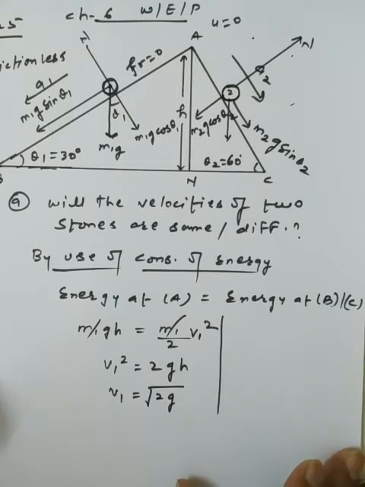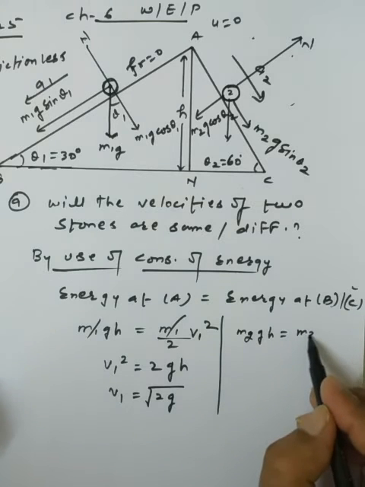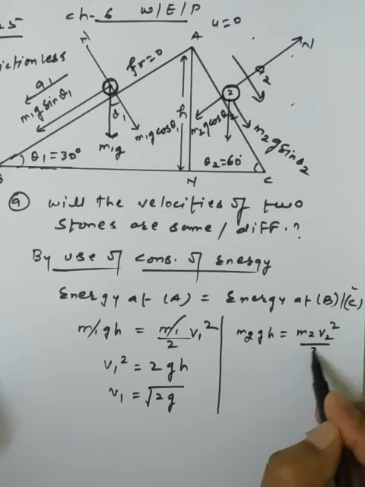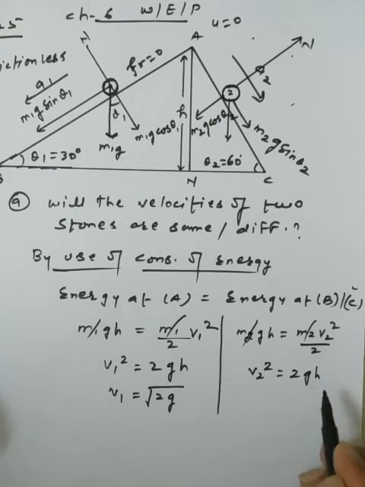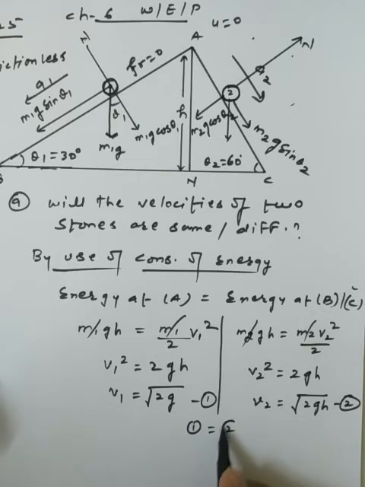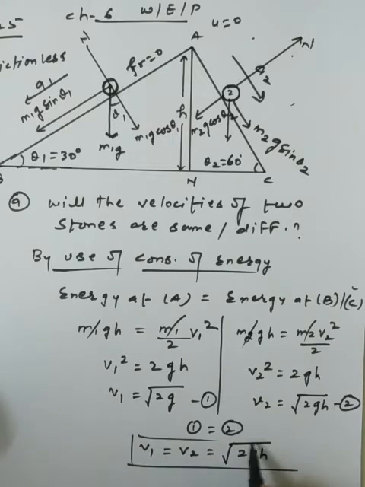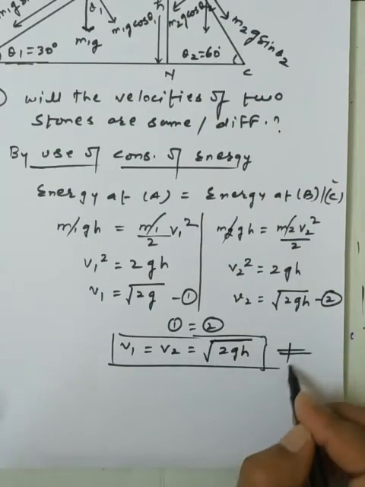Now energy at A is equal to energy at C. So what I am writing is m2gh equal to m2 v2 square by 2. Here I am further getting that v2 square is simply 2gh, so v2 is also under root 2gh, as we compare equation number 1 and equation number 2. Both equations are the same, and the velocity is the same for both objects. Whenever they come down, they have the same velocity, which is independent of the mass of the object. This is the basic concept which we have discussed here. This is an important part we have.